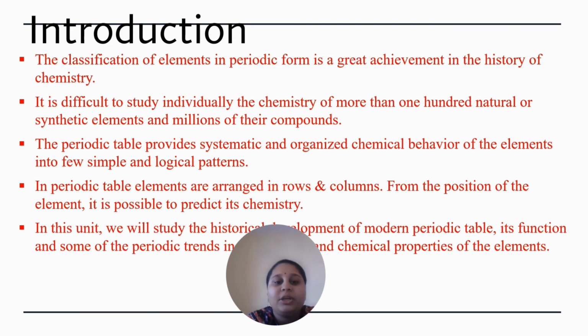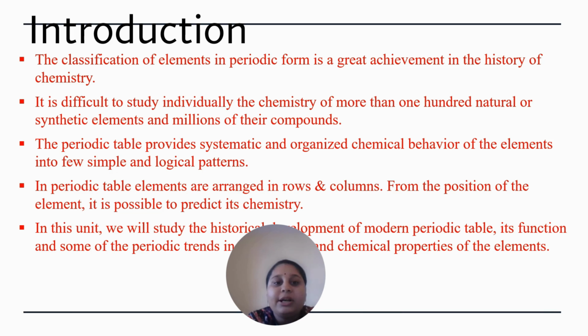So why do we need to classify the elements in terms of periods or groups? It is a systematic way of arranging so that we can easily identify the elements, we can classify them, and we can also make sure that these elements are arranged properly with respect to their properties.